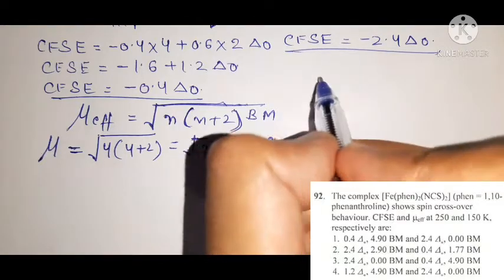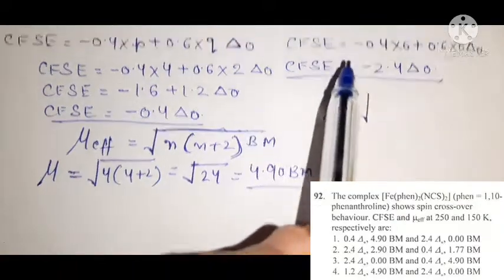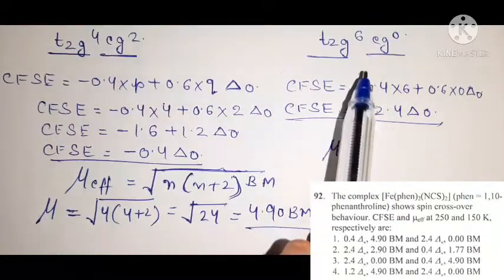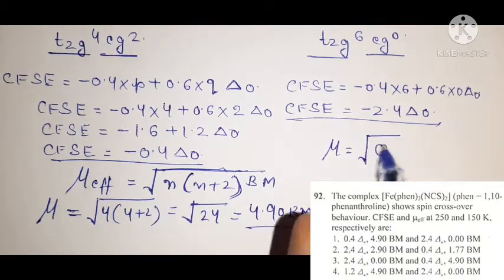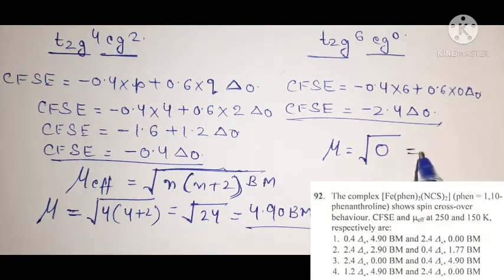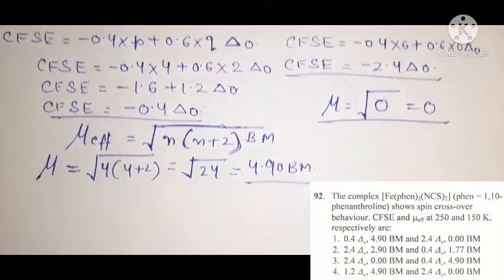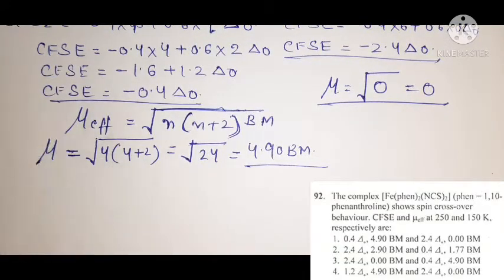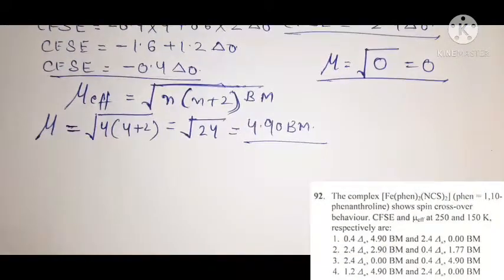Similarly here the value of mu will be, in this condition it has t2g6 eg0, that means all electrons are in paired condition. So the value of n is 0, so the value of mu is also under root 0, or you can say 0. So this low spin complex can't show spin only magnetic moment, and its CFSE value is minus 2.4 Δo, whereas at 250 Kelvin this complex shows a magnetic moment of 4.90 Bohr magneton, and the CFSE value at 250 Kelvin is minus 0.4 Δo.